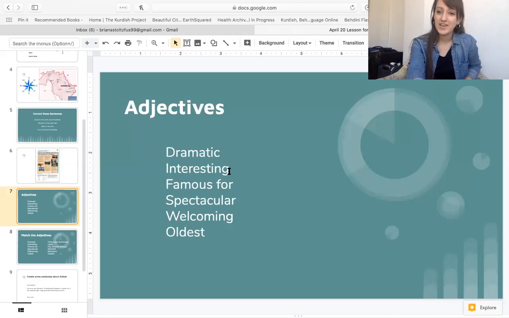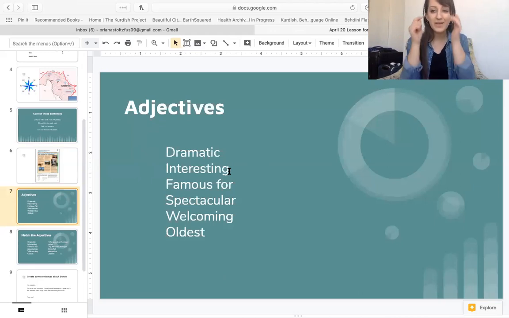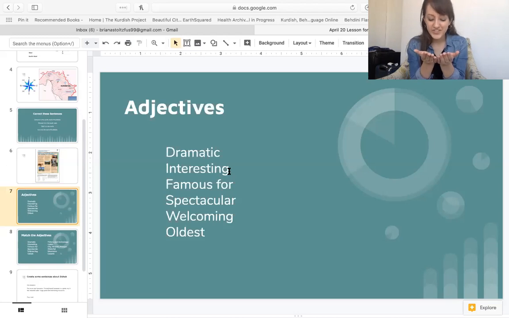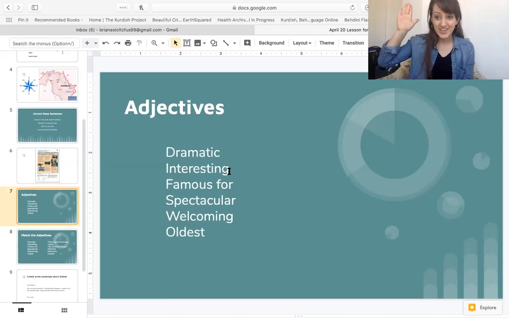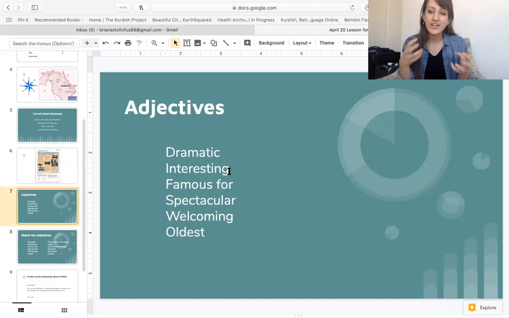This word is interesting. Interesting is something that maybe is new, and another word for it could be fascinating. Some people find English very interesting. Some people think history is very interesting. Do you think history is interesting? That means you like it, you like to learn, and it has lots of new information. Do you find history interesting? Some people do not, but some do. Repeat after me. Interesting.